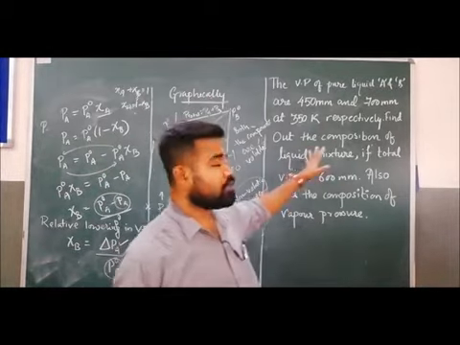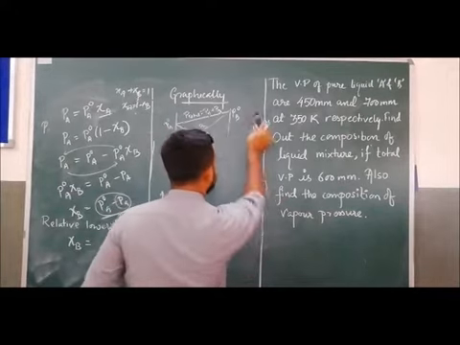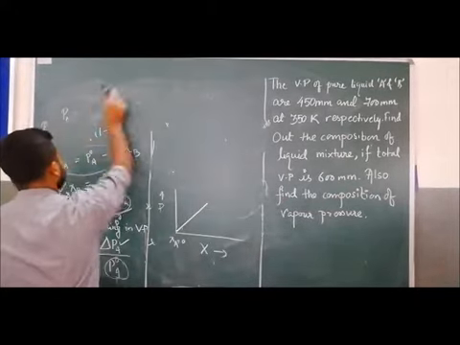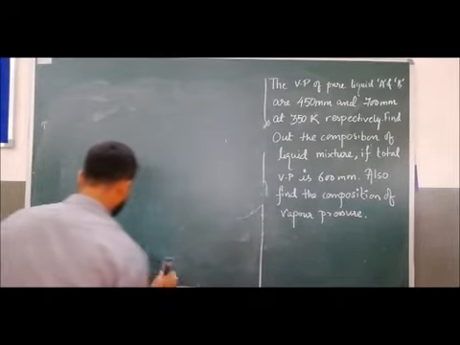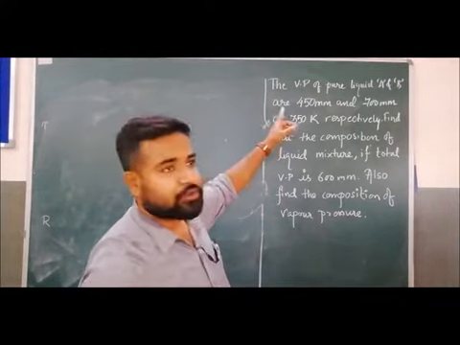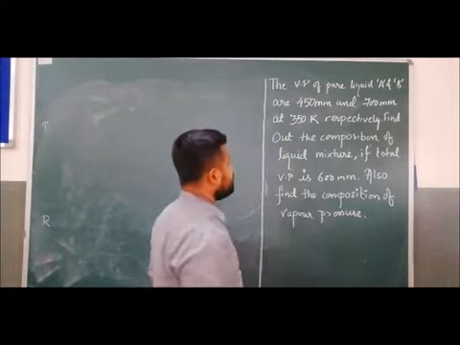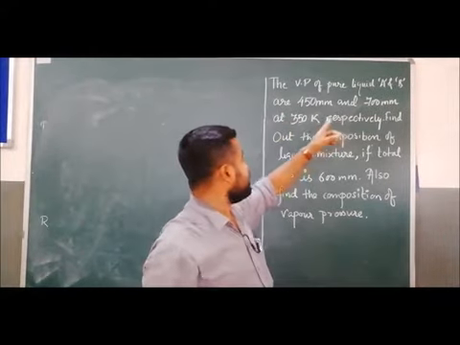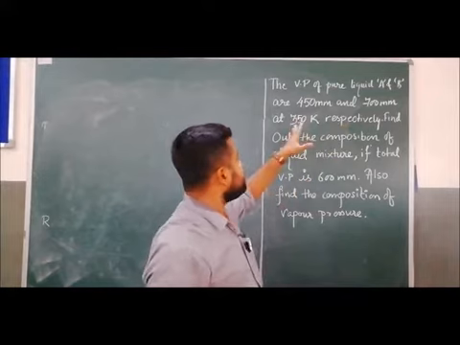So lastly we will come to this numerical. Let's see this numerical. It is very clear from the question. It is given the vapor pressure of pure liquid A and B are 450 mm and 700 mm at 350 Kelvin.